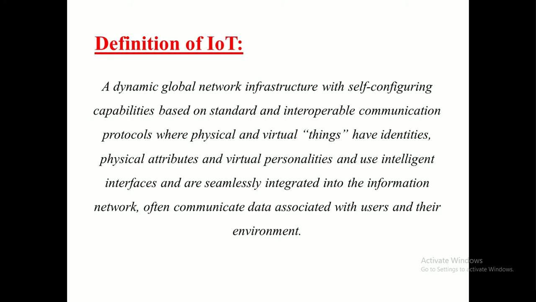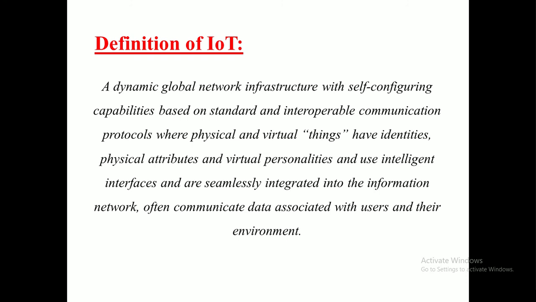Here the definition is a dynamic global network infrastructure with self-configuring capabilities based on standard and interoperable communication protocols where physical and virtual things have identities, physical attributes and virtual personalities and use intelligent interfaces and are seamlessly integrated into the information network, often communicating data associated with users and their environment.